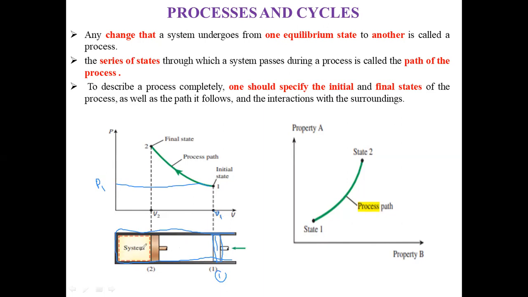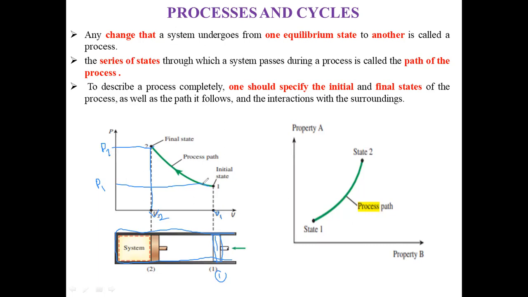This gas compresses, and the volume of the cylinder reduces to V2. This is the second state of the system. The volume becomes V2 from V1, and the pressure increases to P2 from P1.